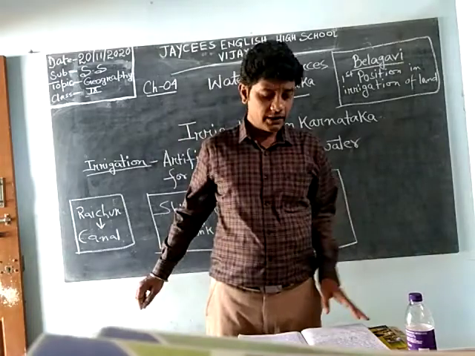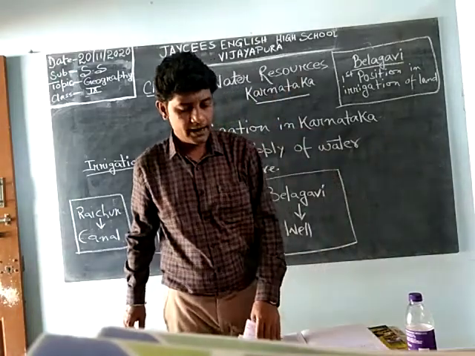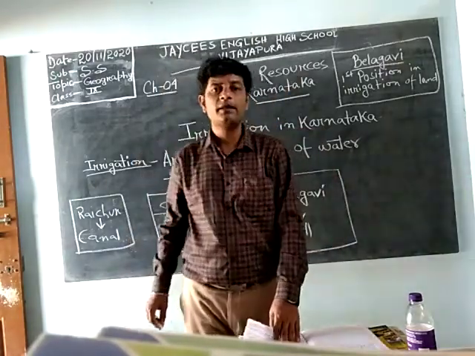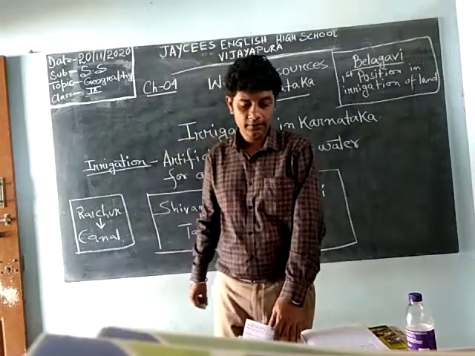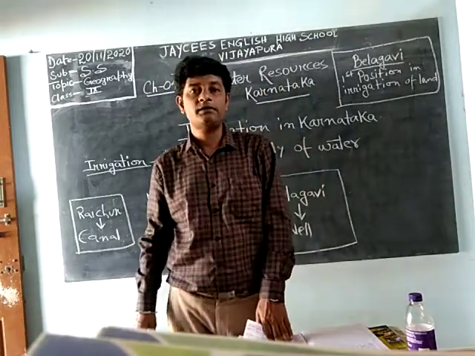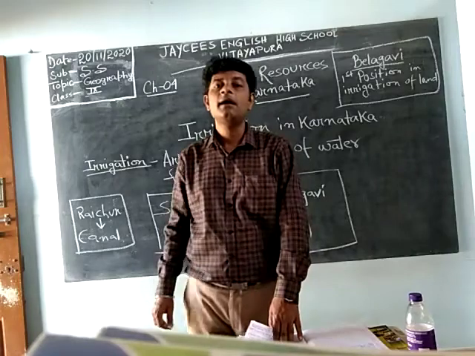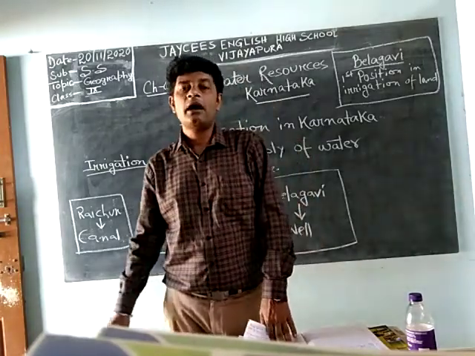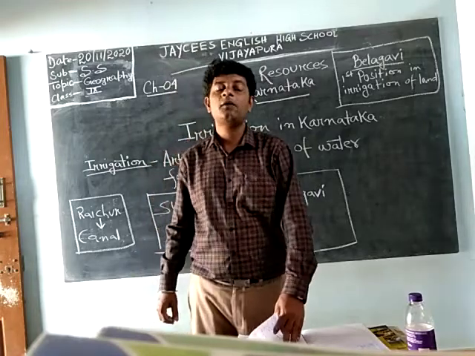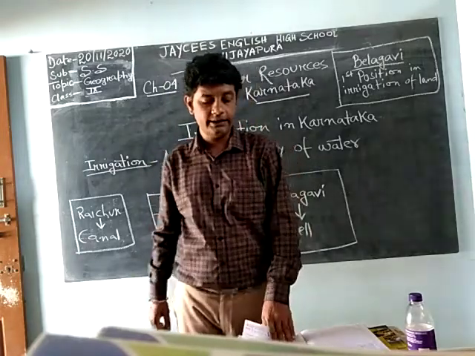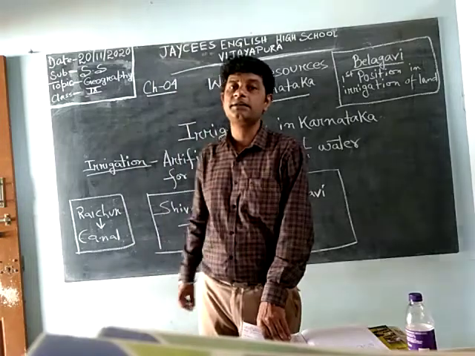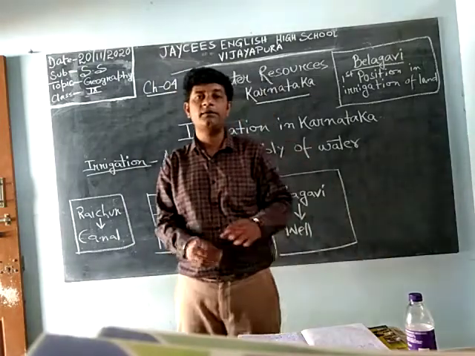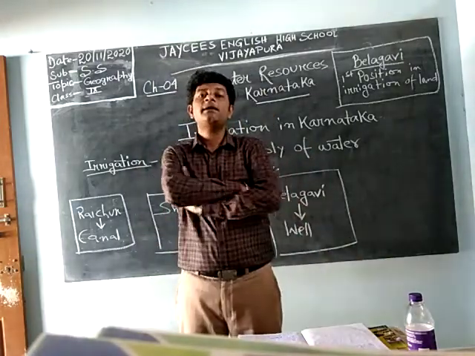So nowadays we are going through the geography, where we are doing the water resources of Karnataka. This chapter deals with water only: from where we are getting water, how we are using the water, and how to conserve the water. Till now we have done the rivers of Karnataka, meaning what are the rivers which are present in Karnataka.